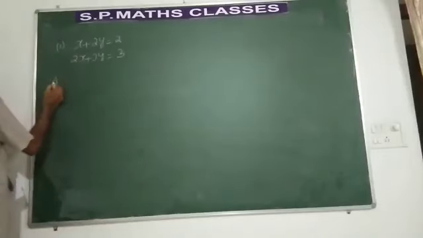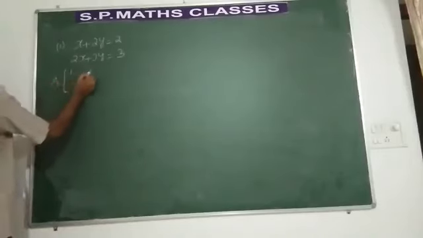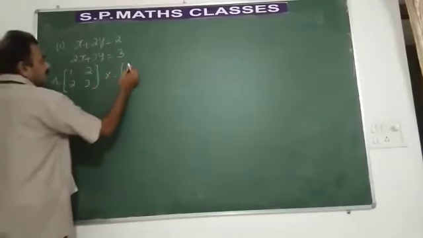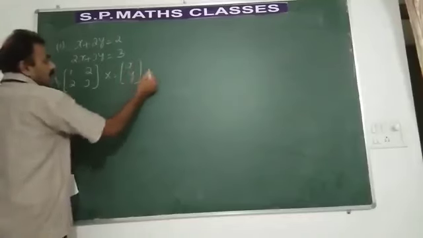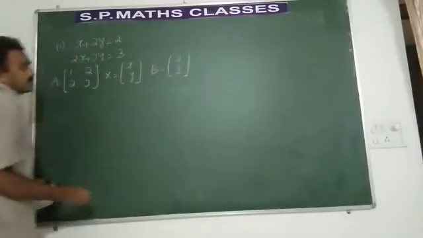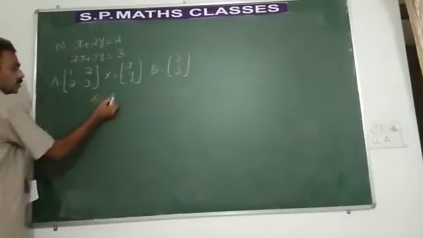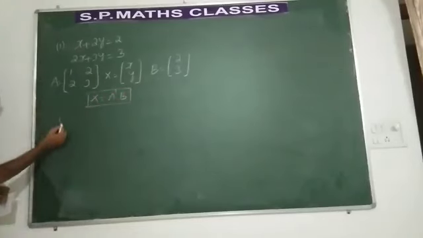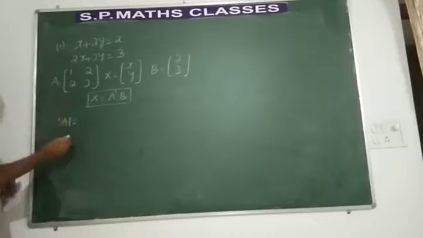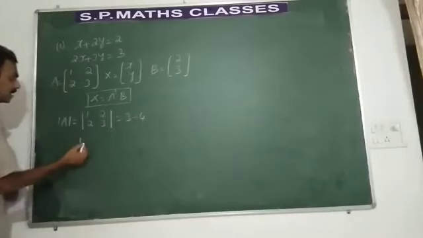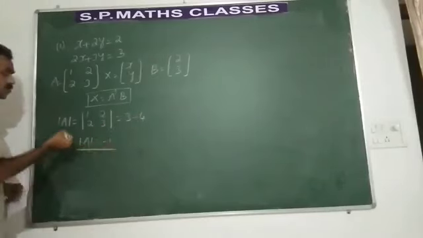First form the matrix A: 1, 2, 2, 3. What is x? X is given by the column matrix x, y. The matrix of constants is 2, 3. So what is the solution? X is equal to A inverse into B. This is the solution. Let us find out determinant A. What is determinant A now? 1, 2, 2, 3. What is the answer? 3 minus 4. Determinant A is equal to minus 1.